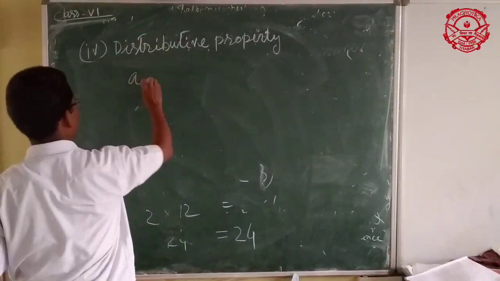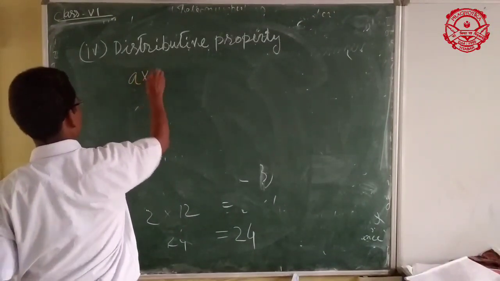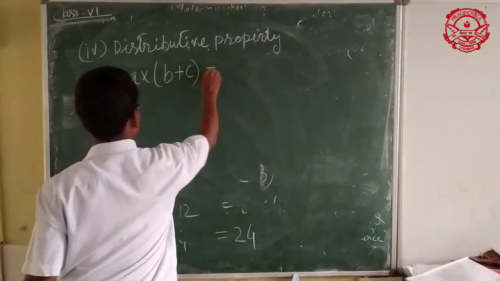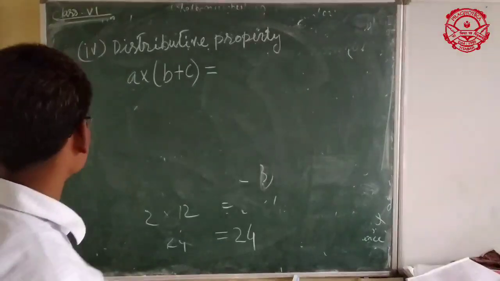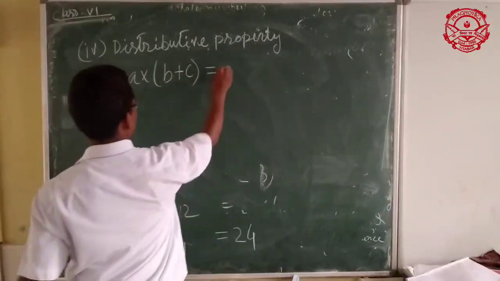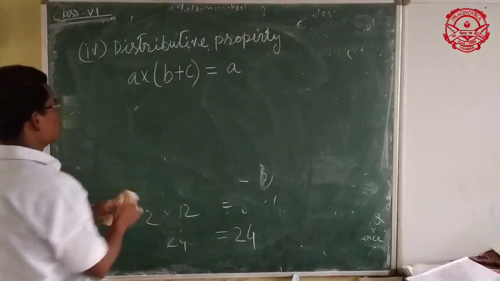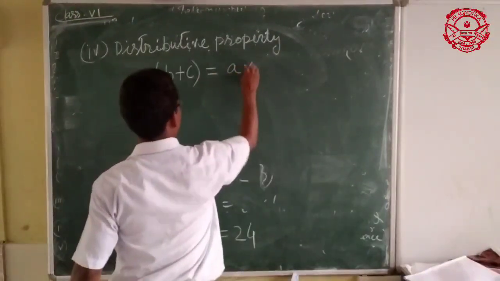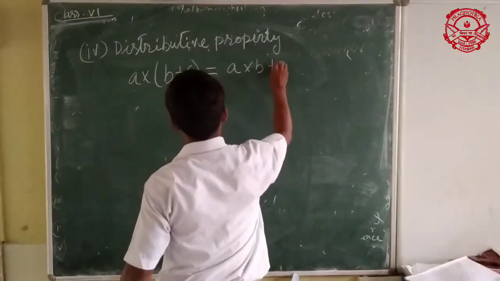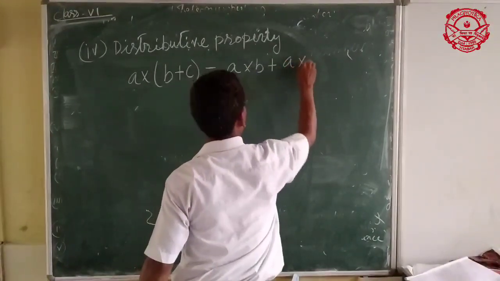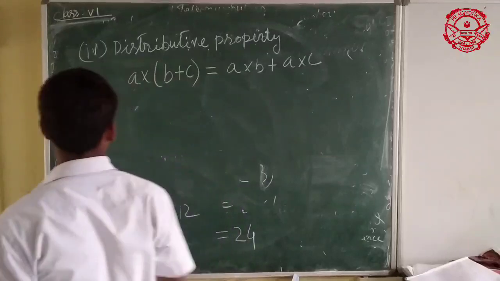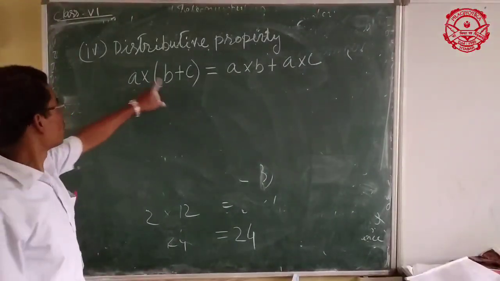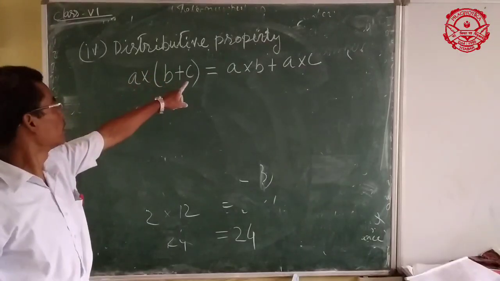Suppose A is a whole number, and B and C are also whole numbers. This means you have to distribute A between B and C: A into B plus A into C. This is called the distributive property of multiplication over addition.